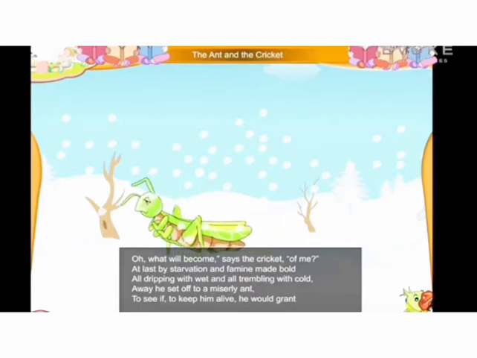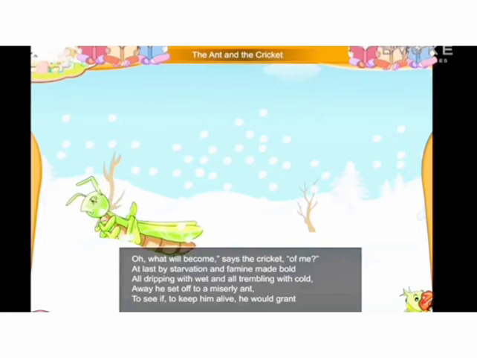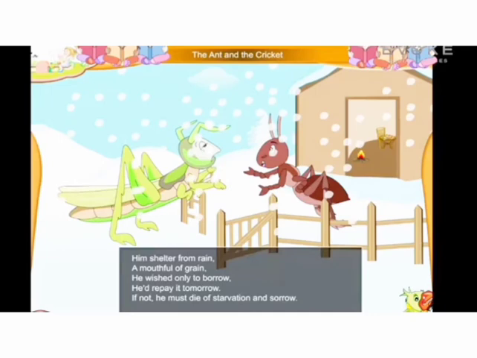Away he set off to a miserly ant, to see if to keep him alive he would grant him shelter from rain, a mouthful of grain. He wished only to borrow, he'd repay it tomorrow. If not, he must die of starvation and sorrow.